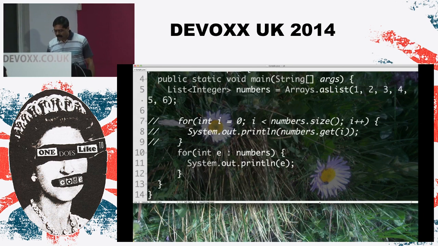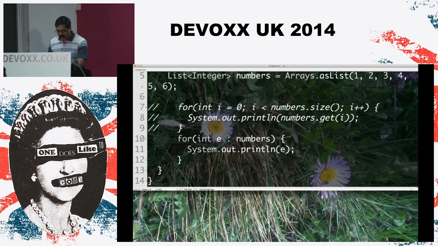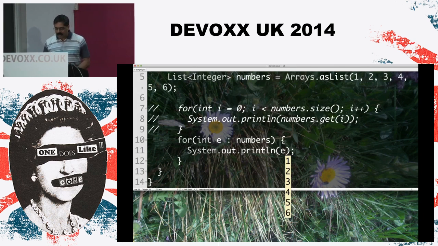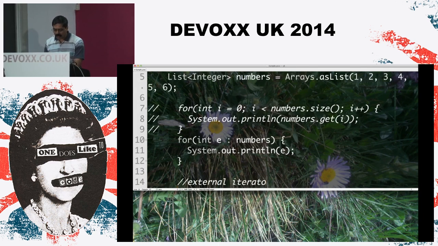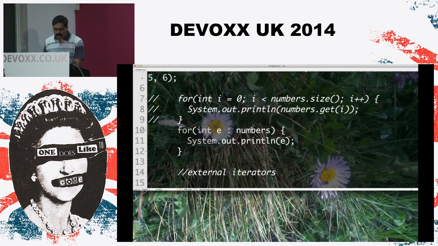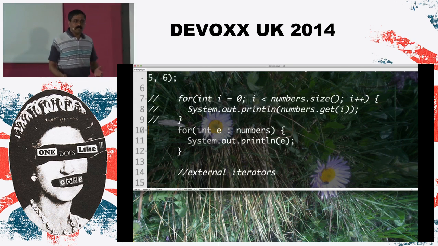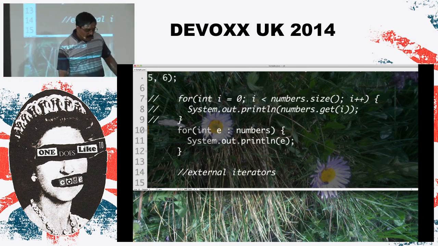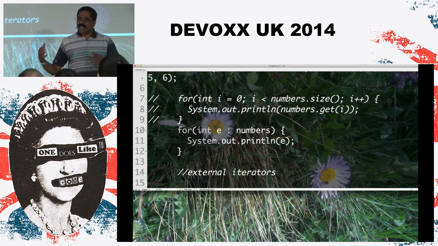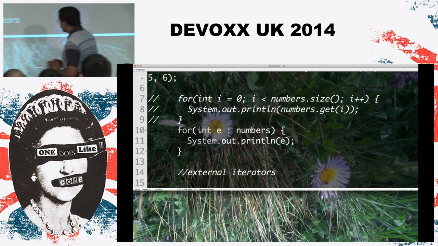So the idea really is both of them yield the same result, but of course this is a lot better. This of course we know as external iterators. Now what in the world is an external iterator? An external iterator is like having a rude dog. You say move and it doesn't budge. You have to literally push it with your legs, right? That's how it feels. You've got to do a lot of work to get things done.